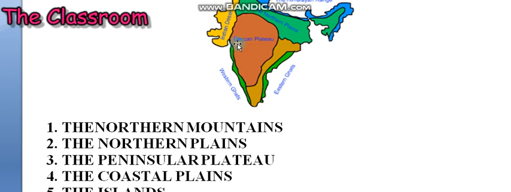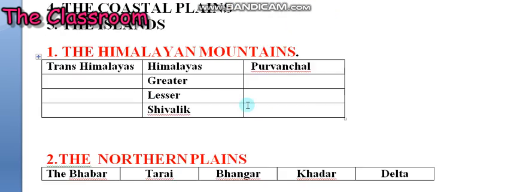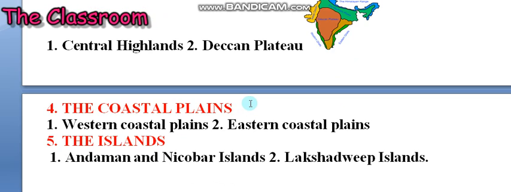See children, from here, this green part is the Western Ghats, and here we call it the Western Coastal Plain. Eastern Coastal Plain: it lies between the Eastern Ghats and the Bay of Bengal and stretches along the states of West Bengal, Odisha, Andhra Pradesh and Tamil Nadu.